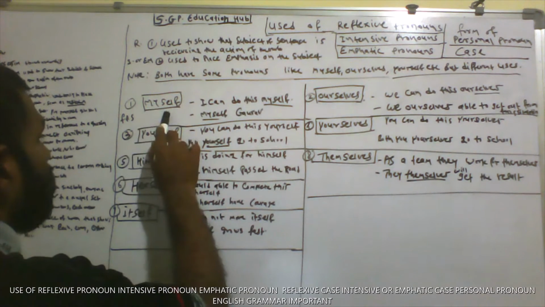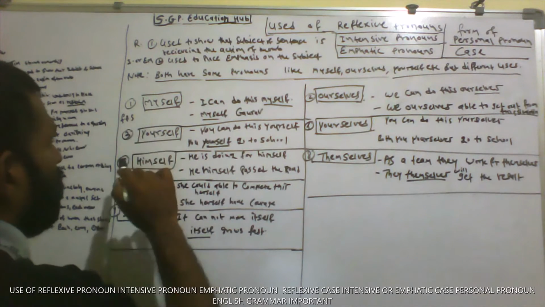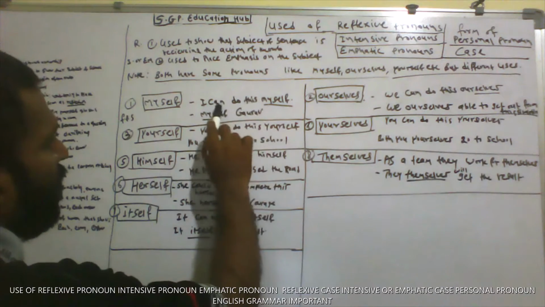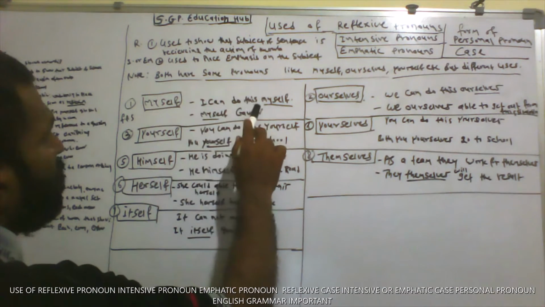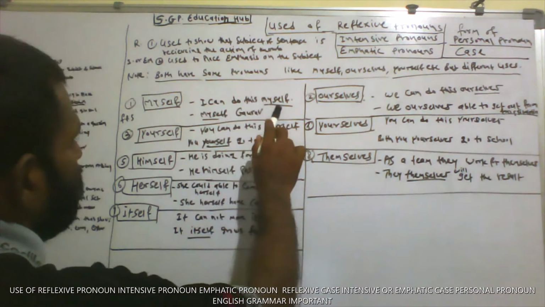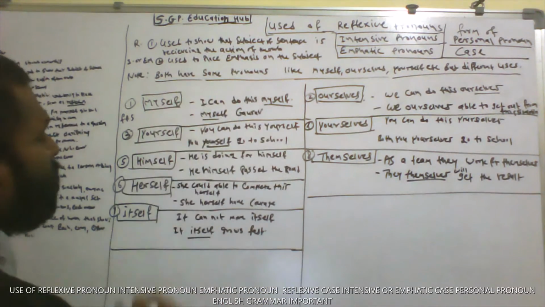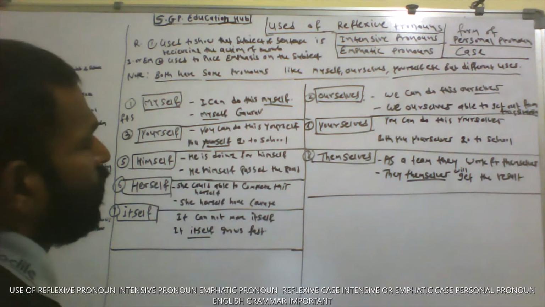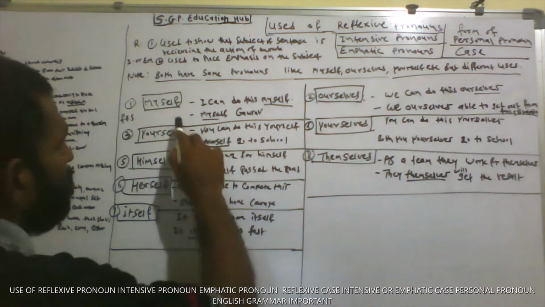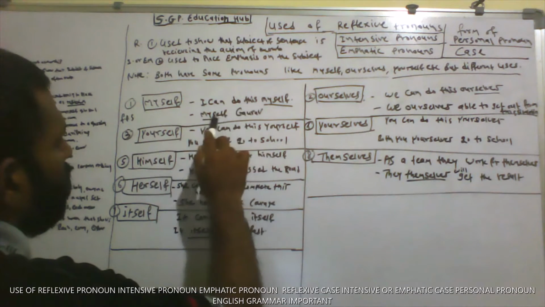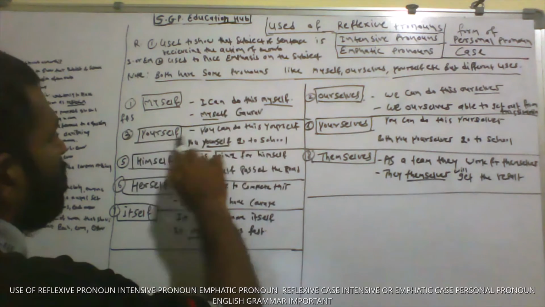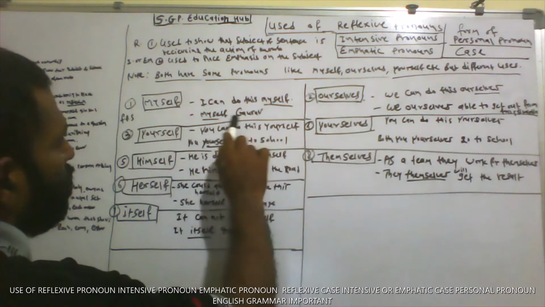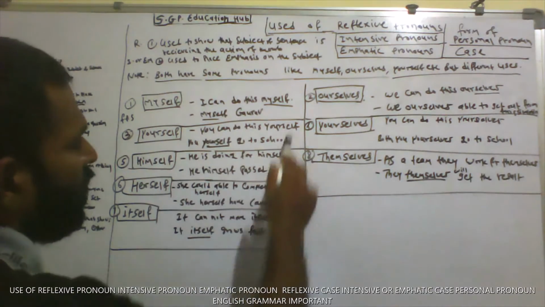First is myself. Myself is the first person singular. I can do this myself. This is a reflexive pronoun use. Here myself is used as a reflexive pronoun. And myself Gaurav, this is used as an emphatic pronoun or intensive pronoun. Then second is ourselves.